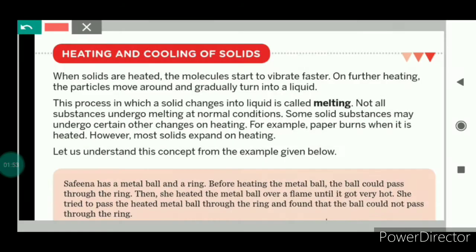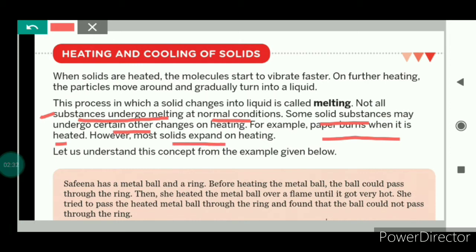But the most important point here is that not all substances undergo melting at normal conditions. That means all substances, when they are heated, do not undergo melting. Some solid substances may undergo other changes on heating. Let us see some examples. For example, paper burns when it is heated. When we heat paper, it burns and gets converted into ash.